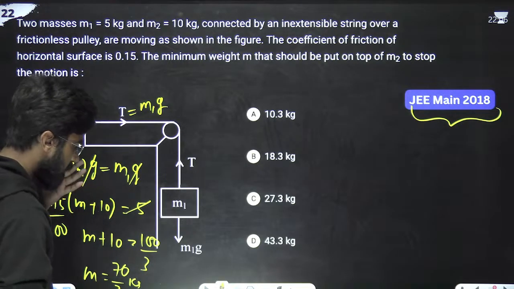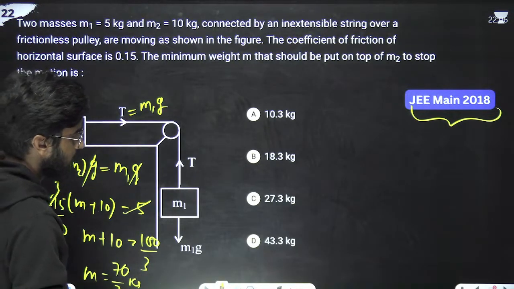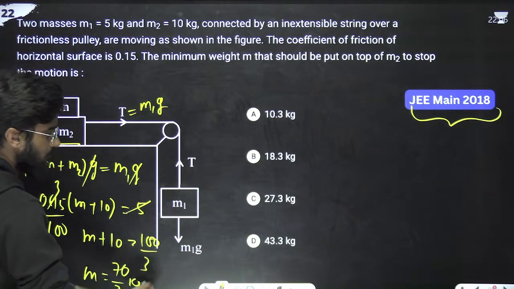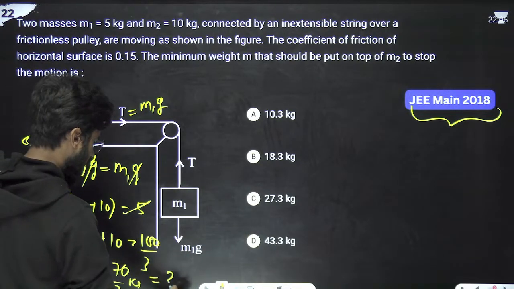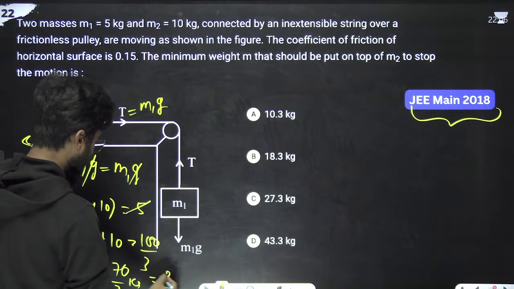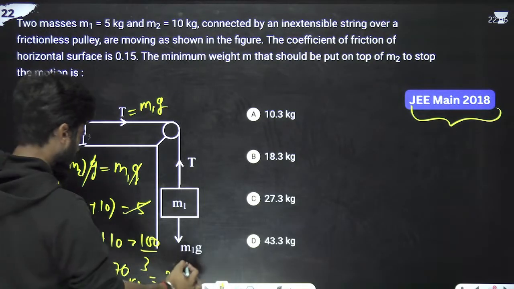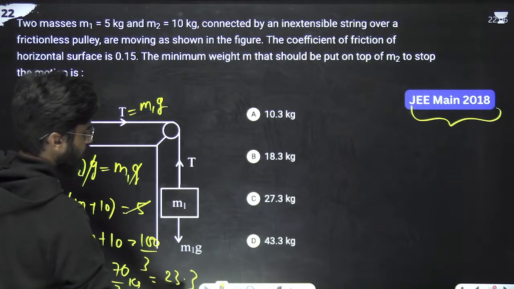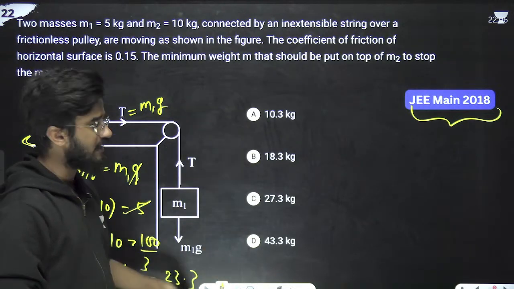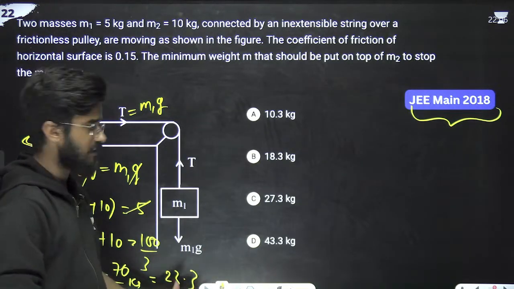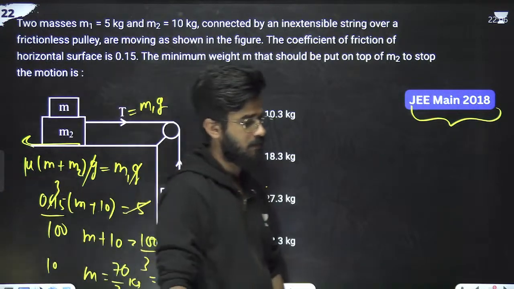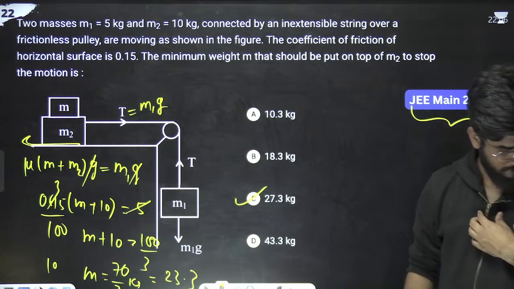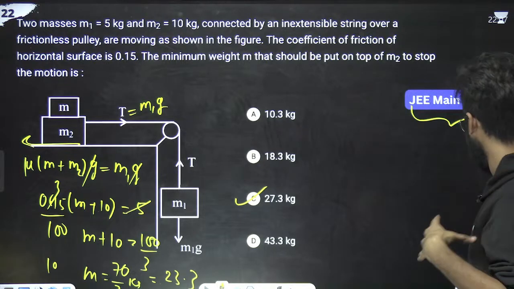70 by 3 means approximately 23.3. It has asked for the minimum, so the minimum is 23.3. Clear? Done? Great.